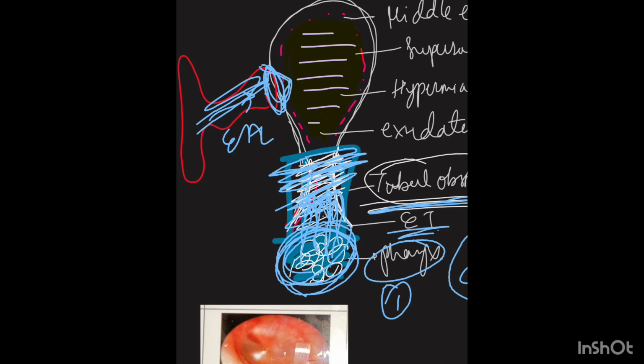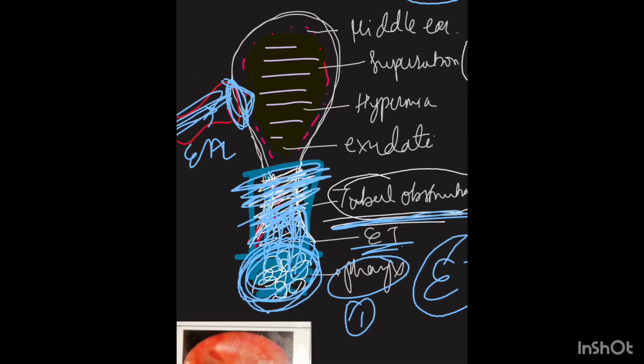The second stage is called hyperemia. What is hyperemia? All the walls of the middle ear get inflamed due to the bacteria, and due to the inflammation, the vascularity increases and exudate starts forming in the middle ear.